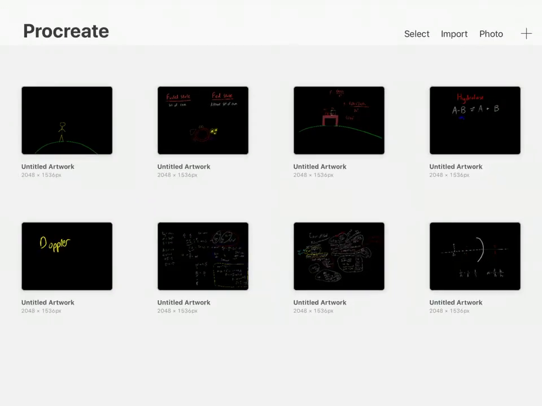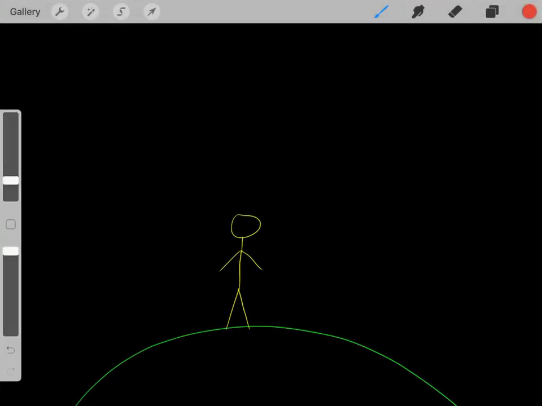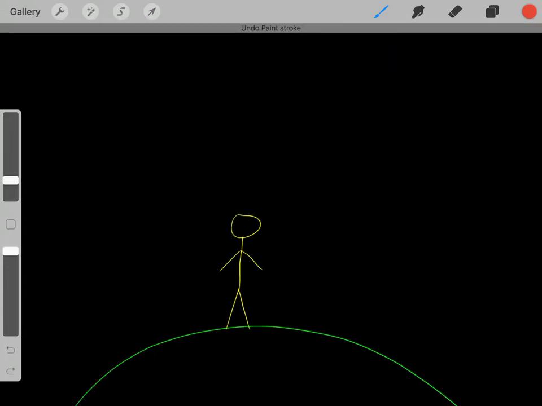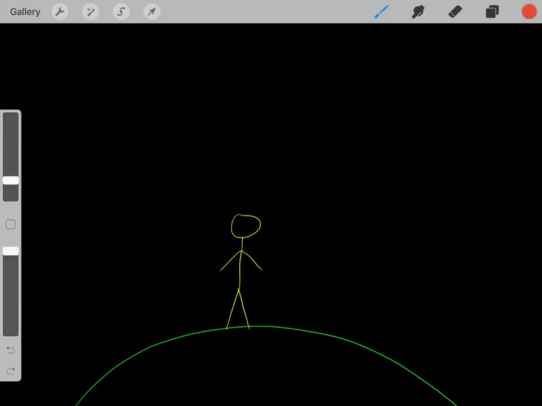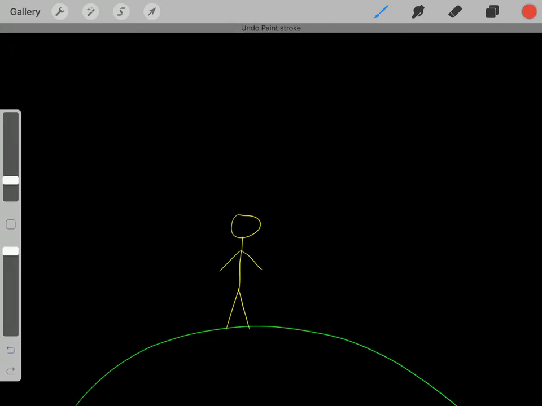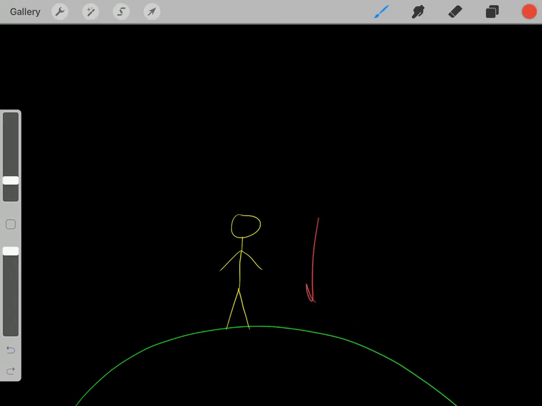So let's do a different example. Let's say we had this human, and let's say the human's on Earth. So we know this human feels a force of gravity downward. And again, we know that. If we were to jump off a cliff, we would accelerate downward because we feel that force of gravity.